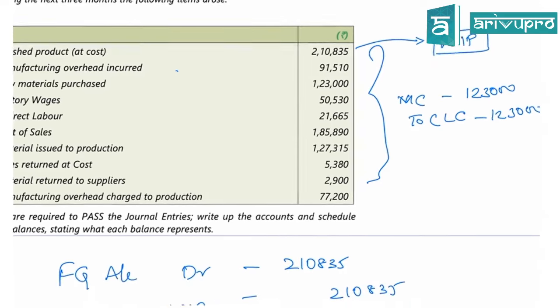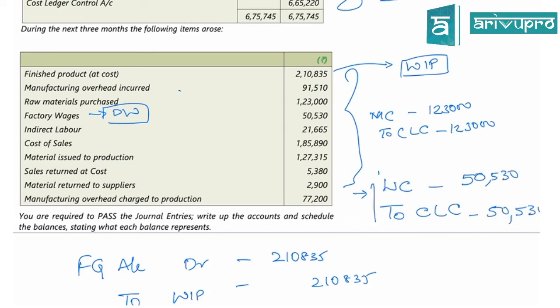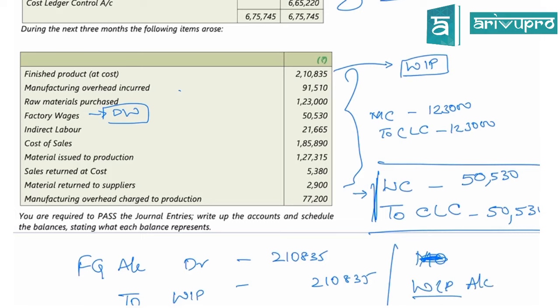Sudharani, are you clear? So, factory wages, see here, factory wages are direct wages. So the journal entry becomes wage control to CLC 50,530. Then, since it's a direct wage, I'll write it as work in progress account debited to wage control 50,530. Are you clear?